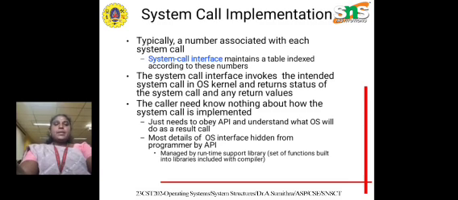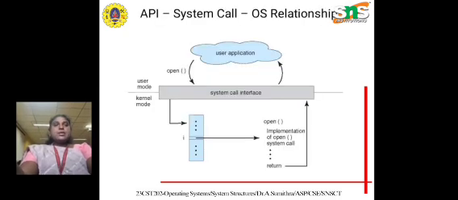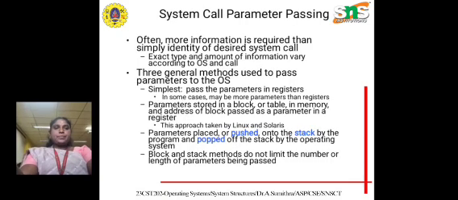The user needs to know nothing about how the system call is implemented, and just needs to obey the API and understand what the operating system will return. This is the basic relationship between the system call API and the operating system.